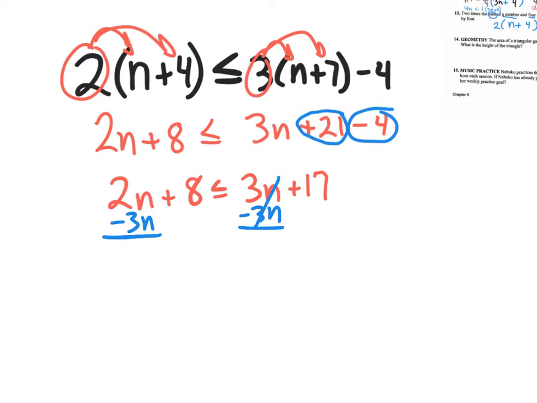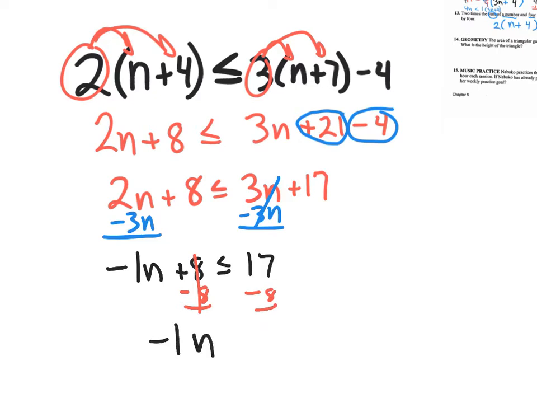I'm still going to owe them 1 noodle. Let me bring down the rest, the plus 8, the less than or equal to, and the 17 over here. So for my almost final step, I need to get rid of the 8. I'm going to subtract 8. I'm going to have negative 1n is less than or equal to 9.